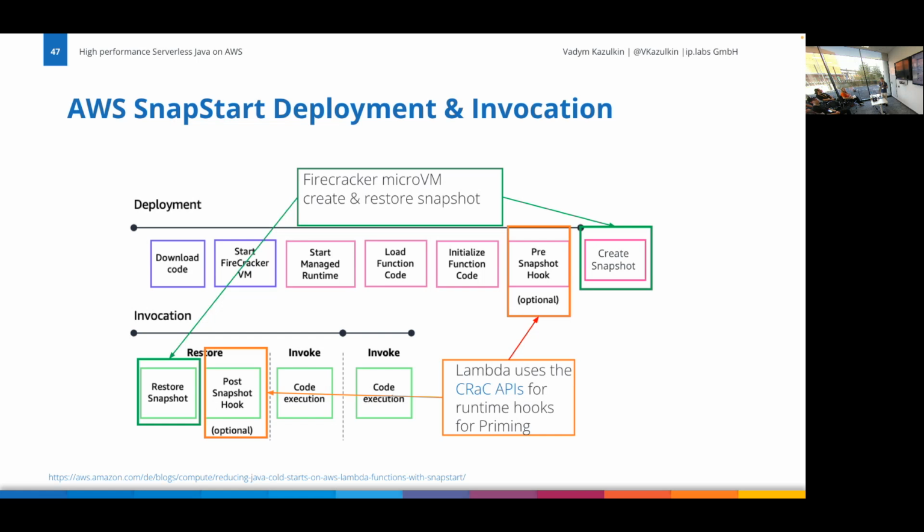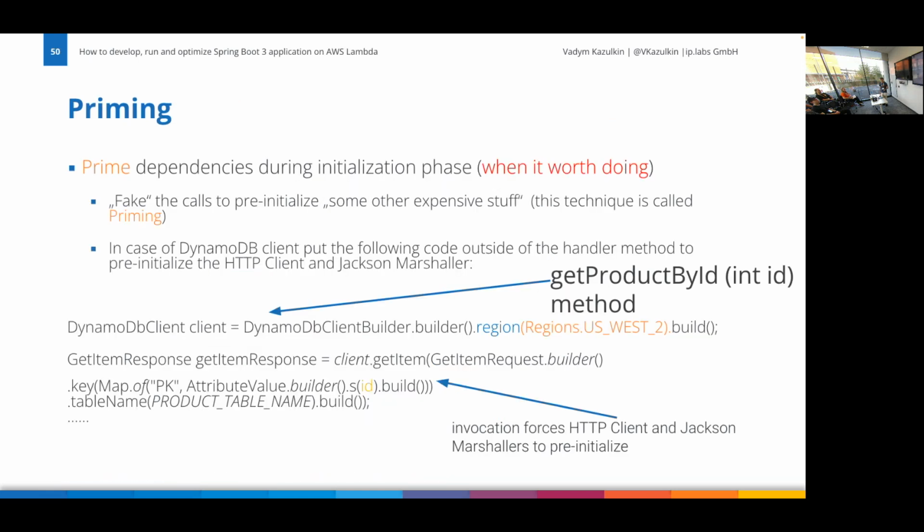So what's the logic or what's the promise? That the restore phase of the snapshot will be quicker than the cold start. Otherwise, it just doesn't matter. You can have the normal cold start. And we will be looking into that stuff. Is it true or not?